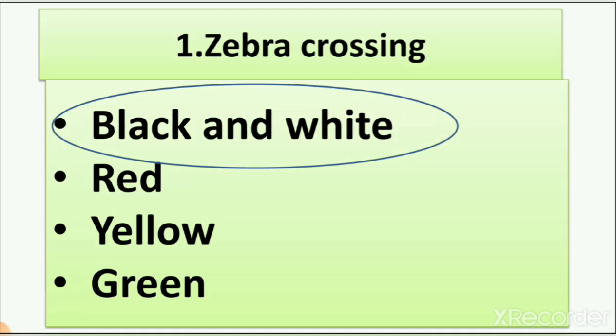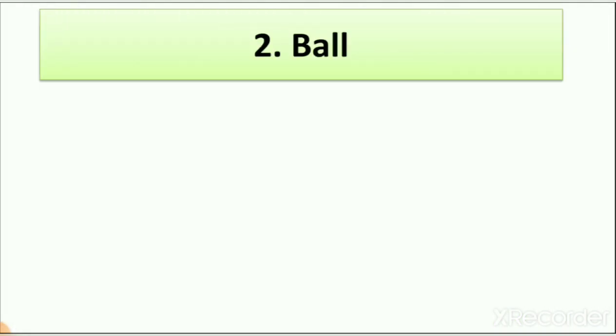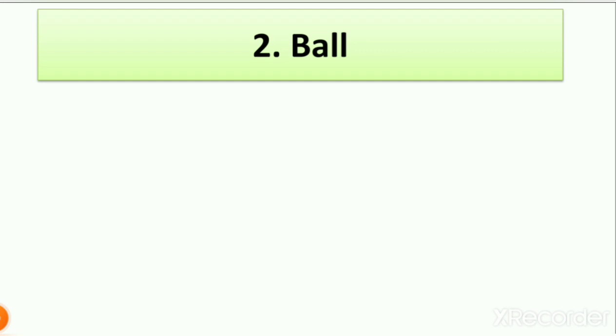Now let's see our next word, which is ball. We learned in lesson number 11 about ball. What did we learn? That air fills up space, air gives shape to things and air gives weight to things. Now let's see the options.